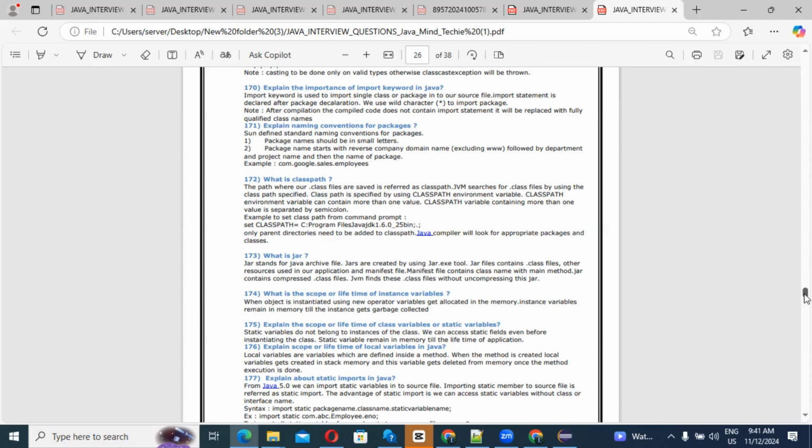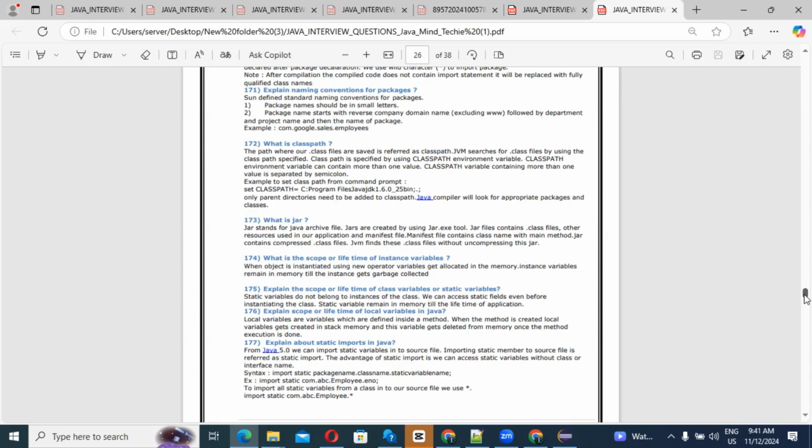Then the next question: explain static import in Java. What is a static import? From Java 5.0, we can import a static member into the source file. Importing a static member into a source file is referred to as a static import. The advantage of a static import is that we can access a static variable without the class or interface name.